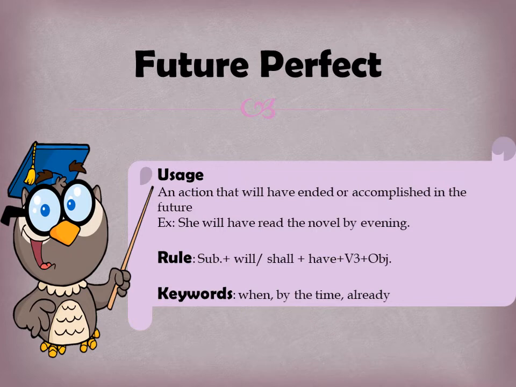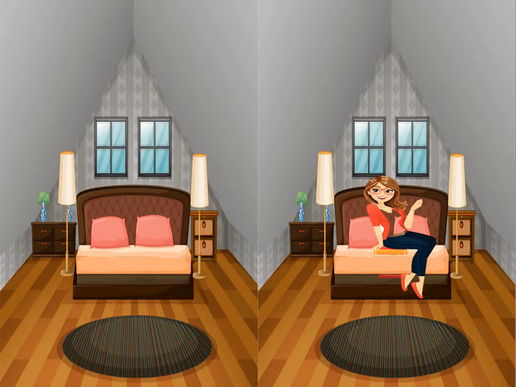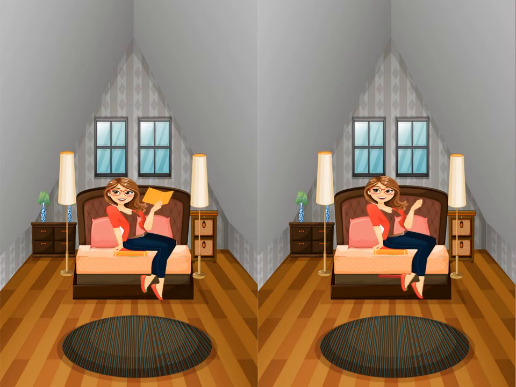Now let us see the visuals. She will have read the novel by evening. As you can see, the two scenes where the girl is reading the novel. She's having the book in her hand. But towards the right side you can also see the girl not holding the book. So that means she has already completed reading the novel. So she will have read the novel by evening. So this indicates the completion of reading the novel by the evening. That is the future time.